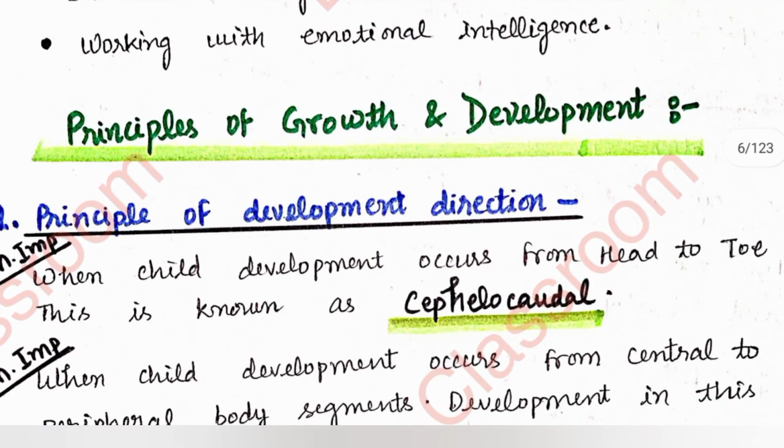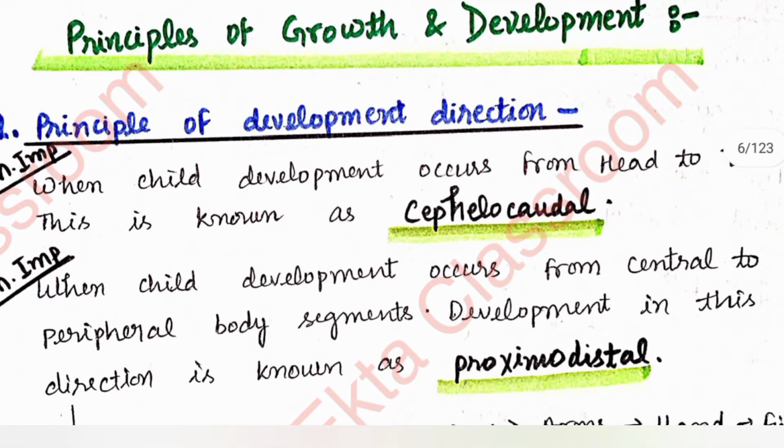Now we move on to the important topic, principles of growth and development. There are many principles of growth and development. We will see everything one by one. The first principle is the principle of development direction. We will understand everything with the meanings.